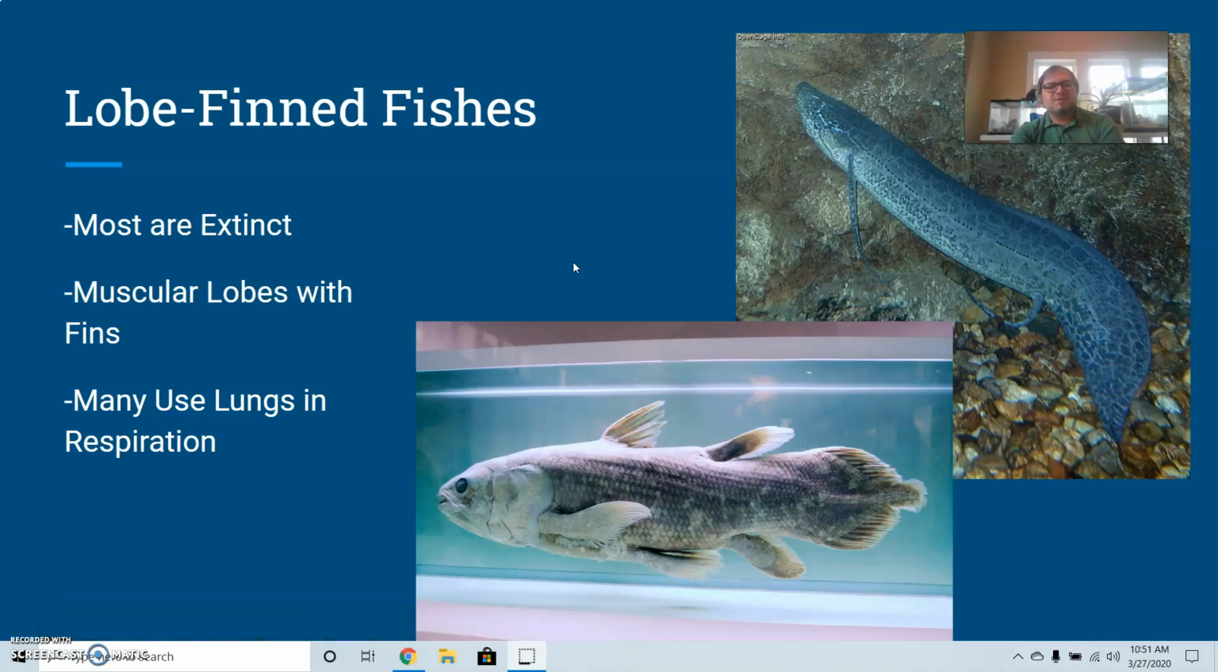These fleshy lobes, especially when you look at the bone structure with them, will have some resemblance to the digits that we see in fingers. So these are part of the group that help with that transition. They also, a lot of them use lungs in terms of respiration. So again, their swim bladder has been modified to function the way that we think of lungs functioning now. And that's most visible in the lungfish.